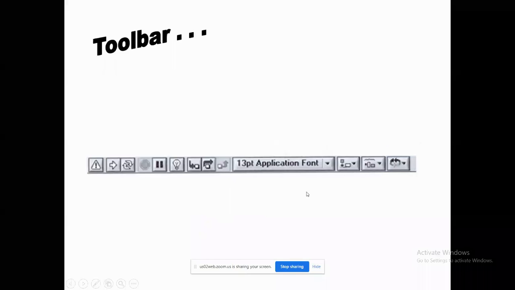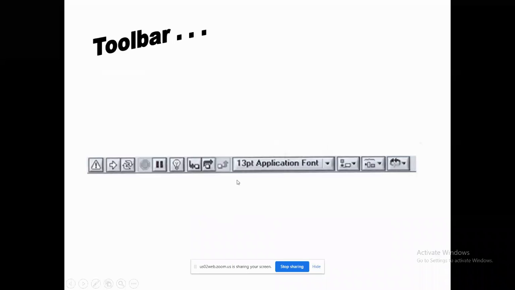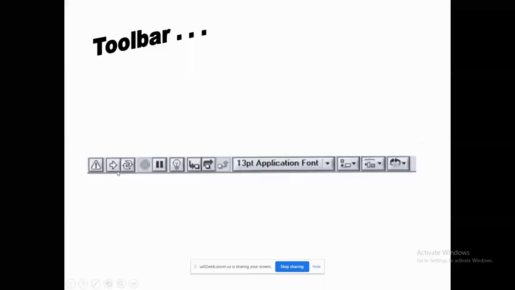If you see the toolbar at the topmost section, you can find these things. This is the run button. You can find the same in the front panel and the block diagram also. By clicking on this run button, the code will be executed. Whether you have done it right or wrong, this button will tell you. As long as your connections are right, the button will look like this, or else the button will appear broken.